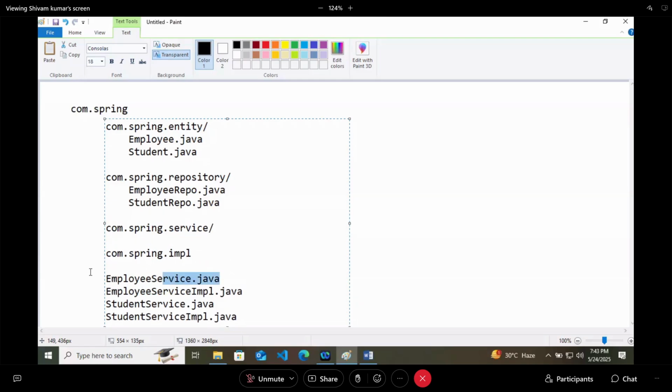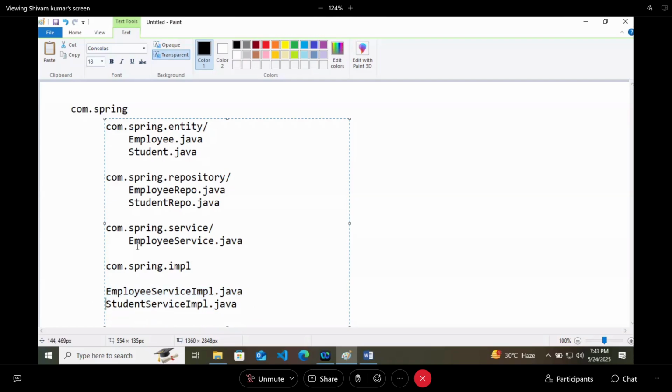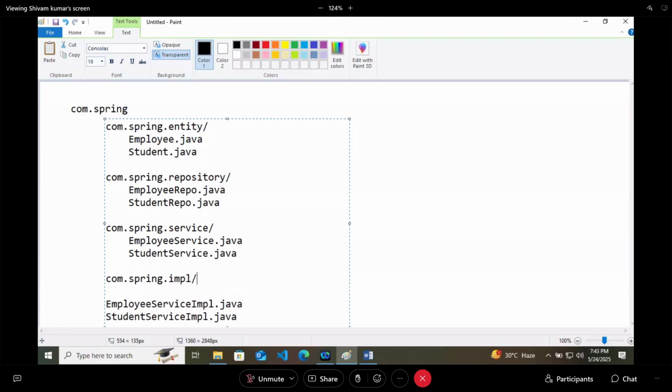Inside the service package, we will keep EmployeeService and StudentService. And then these two will come in the implementation package: EmployeeServiceImplementation and StudentServiceImplementation. Now, how good it is looking. Everything is properly structured here.